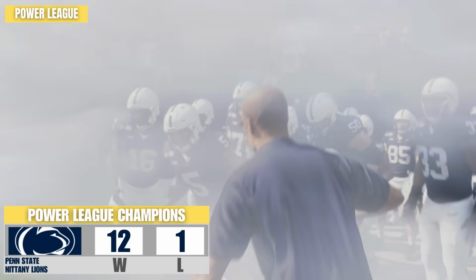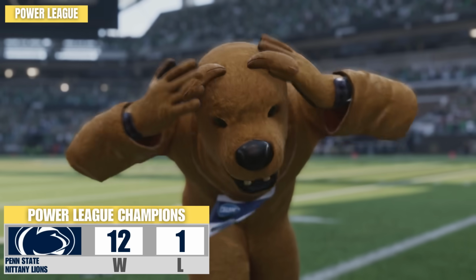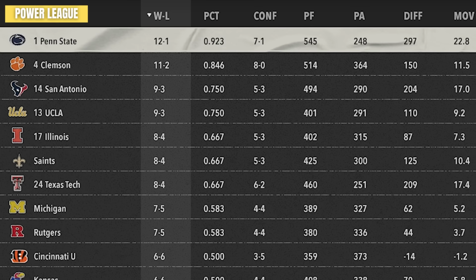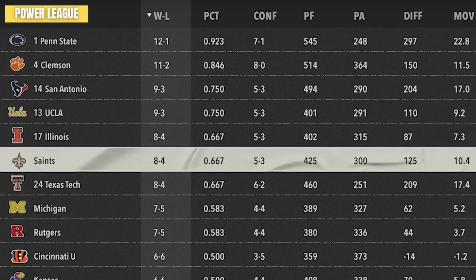But now down to college football in the Power League, where Penn State will win this league, finishing 12-1, and they will be promoted up to the Super League. Take a look at the Big 10. I knew this was going to be the craziest conference, as Clemson is ranked number 4. The Saints are not even ranked.